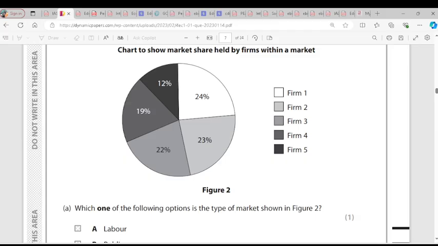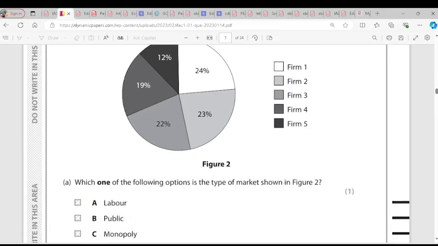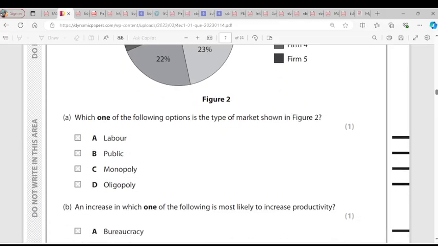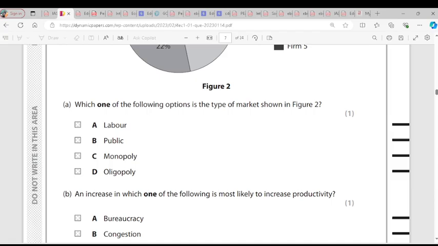So in this market, few large firms are dominating. Firms 1, 2, and 3 are dominating the market. So when few large firms dominate a market, it's called an oligopoly. So the answer is oligopoly, which is D. Do you get that?